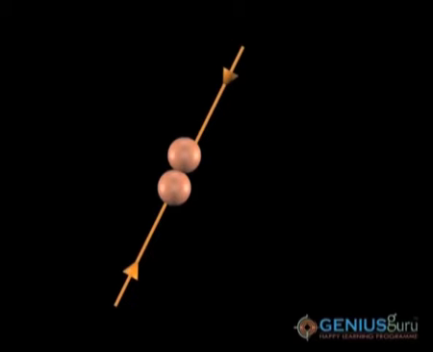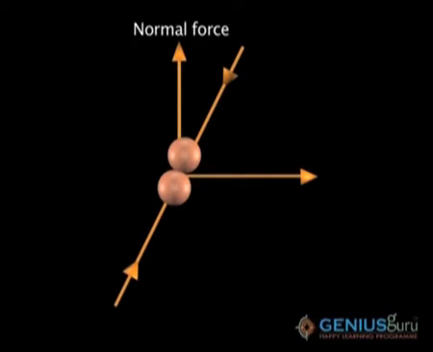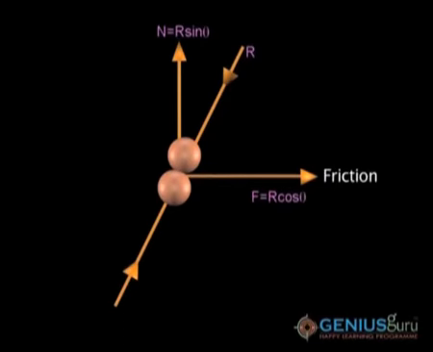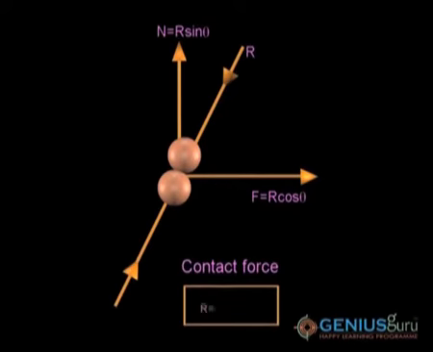We can resolve this contact force into two components, one perpendicular to the contact surface and the other parallel to it. The perpendicular component is called the normal contact force or normal force. Generally it is written as N. And the parallel component is called friction. Generally it is written as F. Therefore, if capital R is the contact force, then R = √(F² + N²).